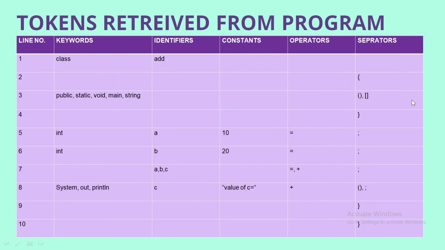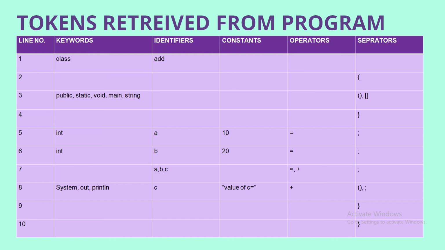In line 2 there is only one starting brace, that is a separator. In line 3 public, static, void, main, String, all these are keywords, and these are the braces and the brackets which are used. Parentheses and the brackets are used here.